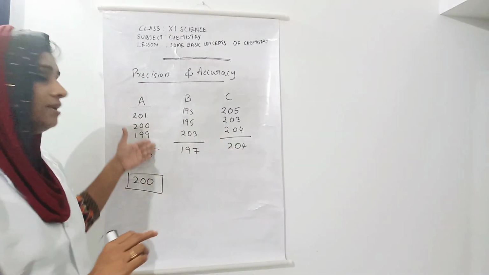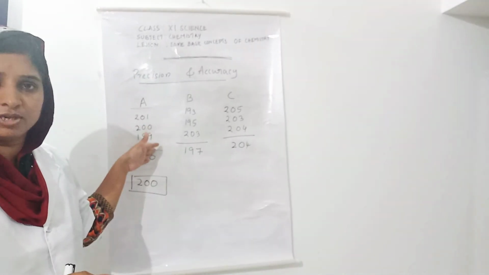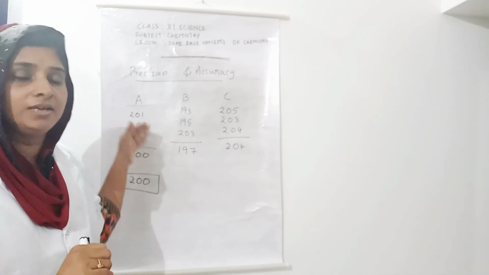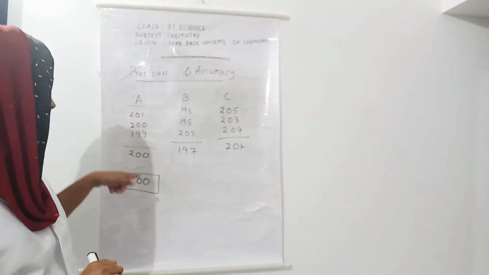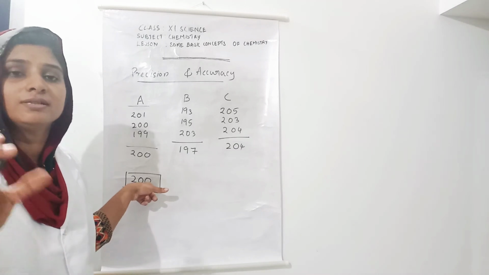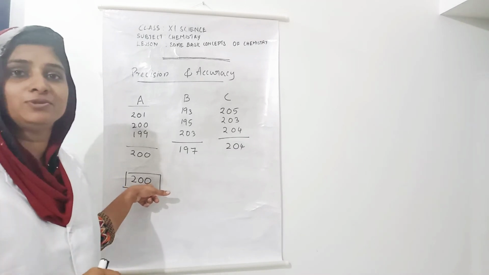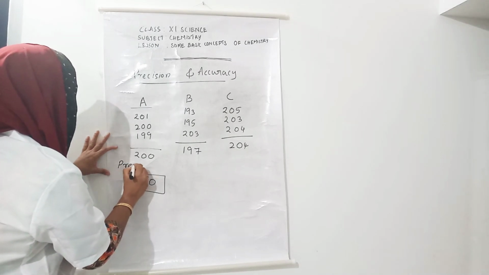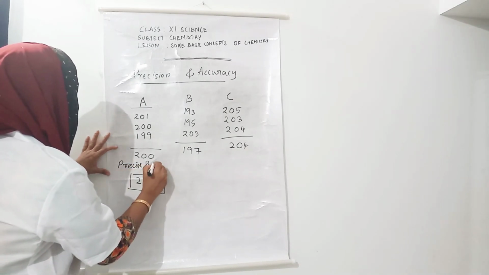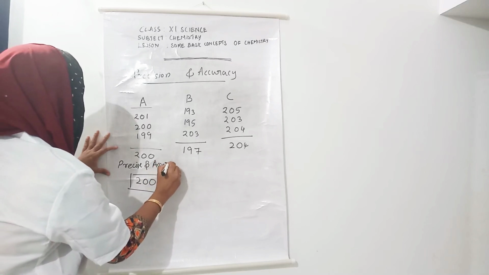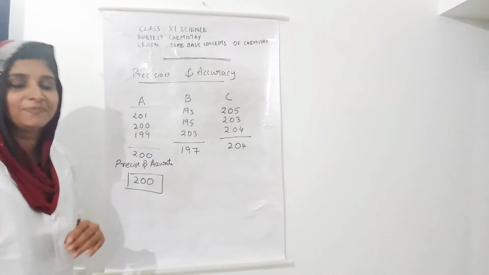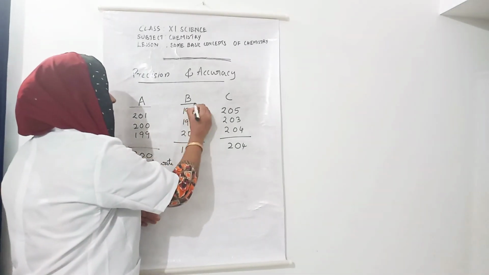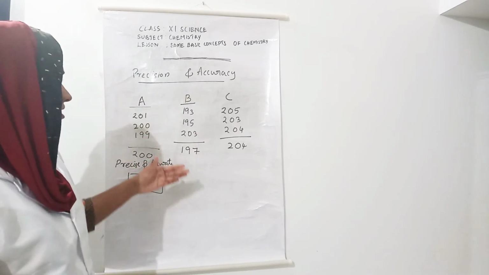Fida got values that are very close to each other, so these quantities are precise. And these values are close to the true value, so they are accurate too. So we can say Fida got precise and accurate values. Next, let us move to Sadia. Sadia got values like this.